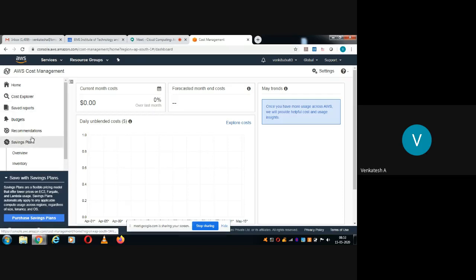You can see here, and also you can fix the budget. Say for example, for this month I may fix the budget of say 1000 rupees. Okay, and it will create an alert. So when the consumption is nearing 1000 rupees, it will raise an alert so that I can become cautious and I can adjust my budget. And if you have any saved reports,